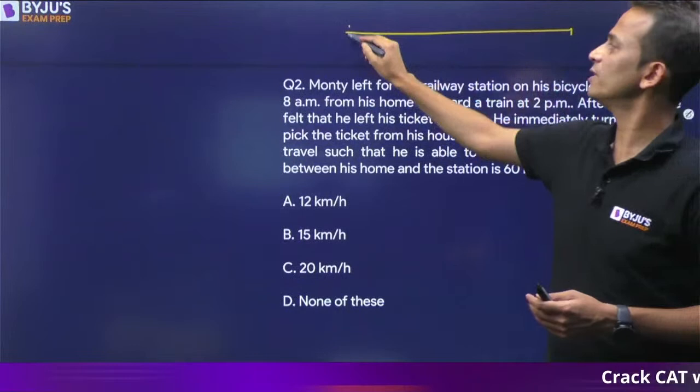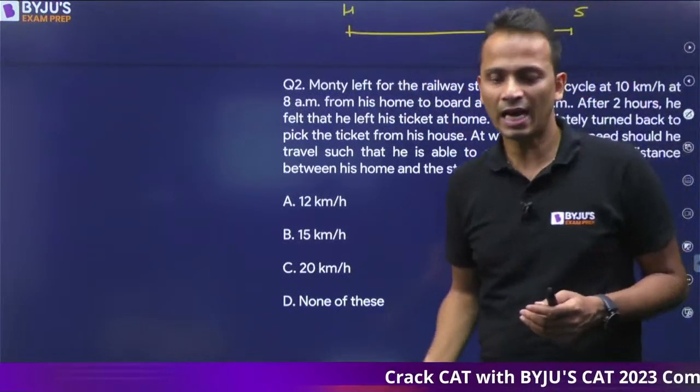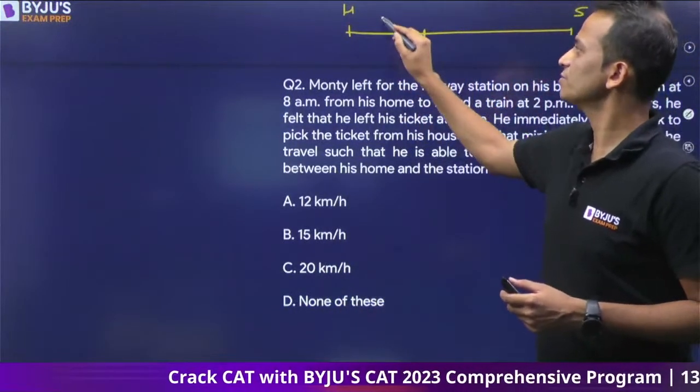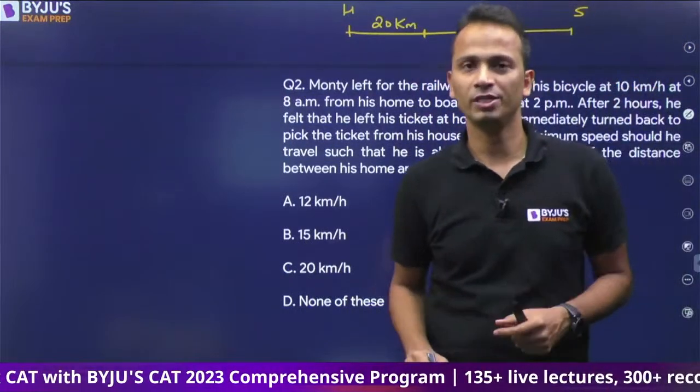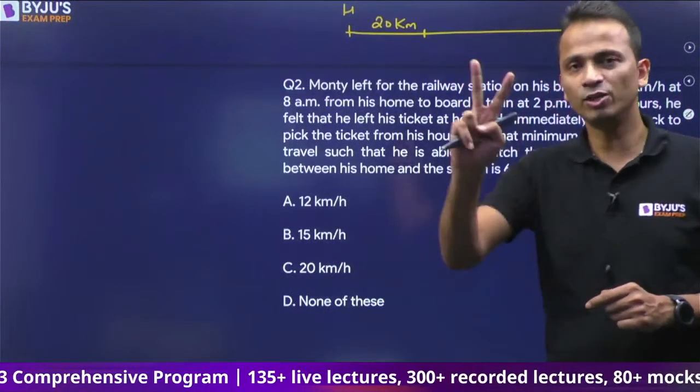So let's say this is his house and station. Now he's traveling at a speed of 10 km per hour. He traveled for 2 hours. So he reached this point. Traveling for 2 hours means a distance of 20 kilometers. A distance of 20 kilometers he has already traveled in 2 hours.